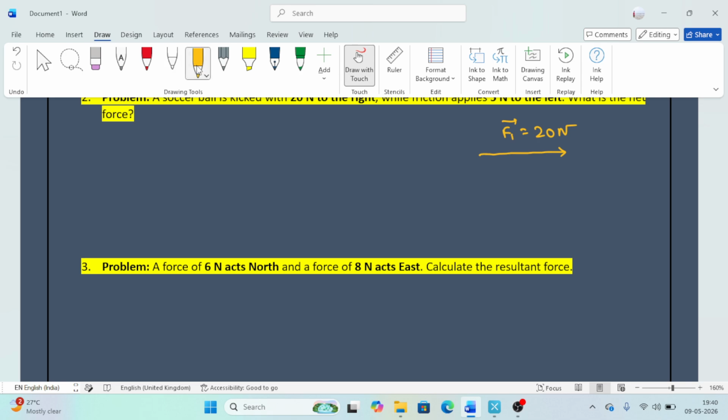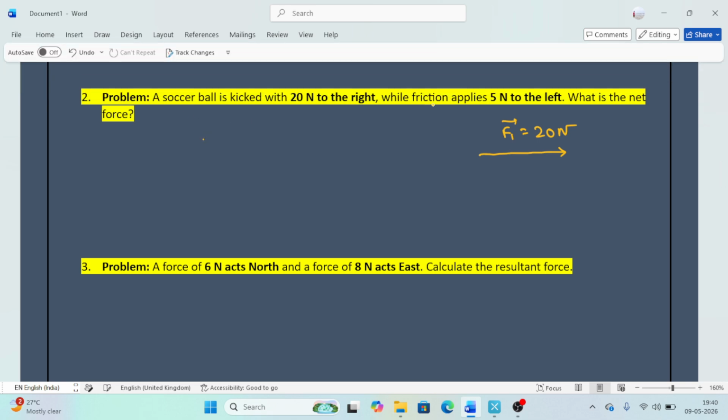Okay, so when friction comes, always remember, friction comes when objects are in relative motion. So if the object is moving right, the friction will act along the left. So this is the concept about friction force.